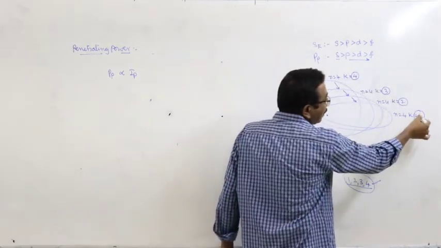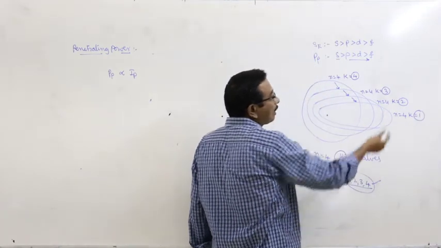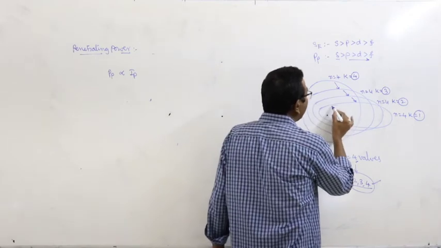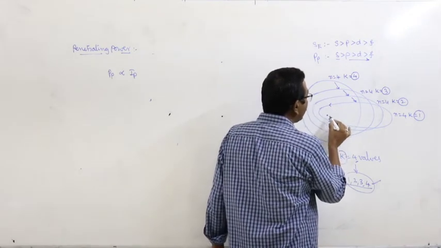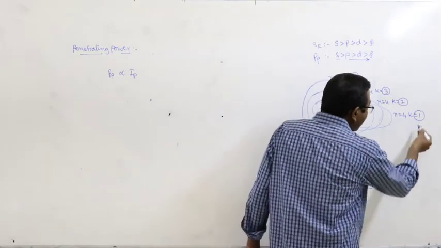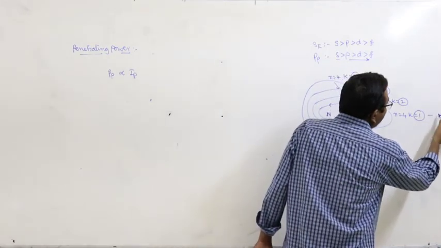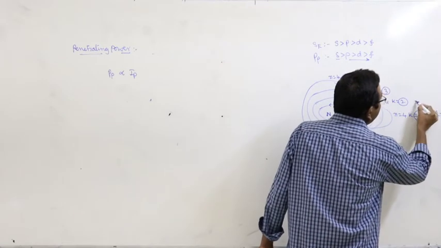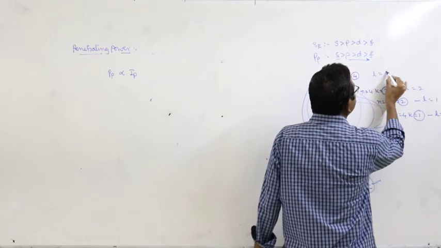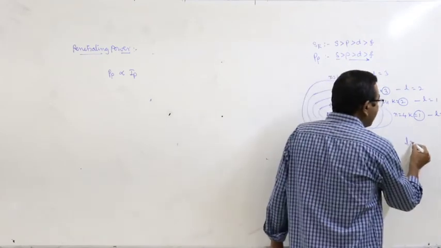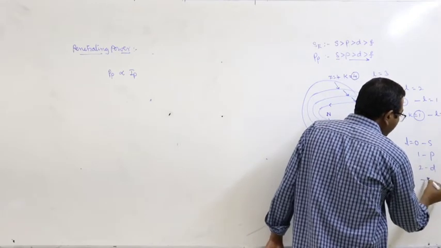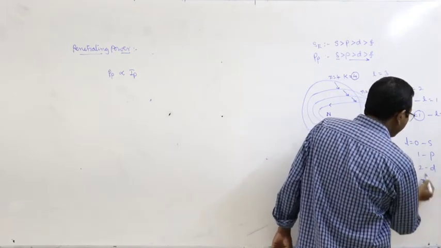With the decrease of the k value, the ellipticity of the orbit gradually increases. At the same time, it comes very close to the nucleus. Later on it is represented by the L value: 0, this is 1, this is 2 and this is 3. Suppose L is equal to 0, S subshell, 1, P subshell, 2, D subshell, 3, F subshell.